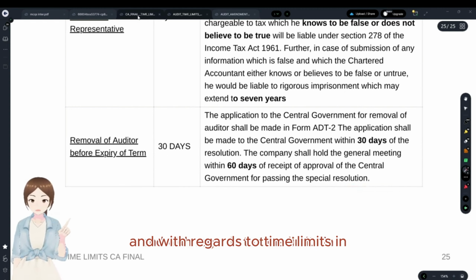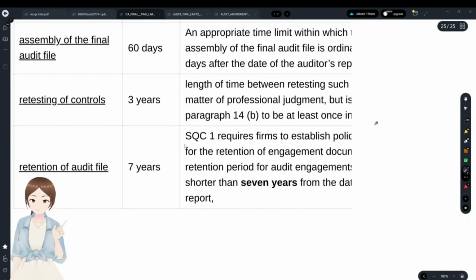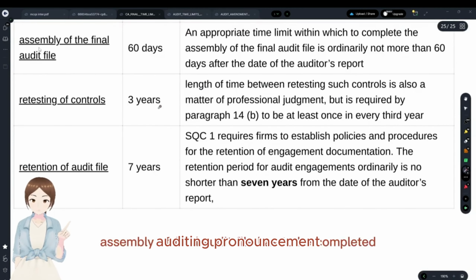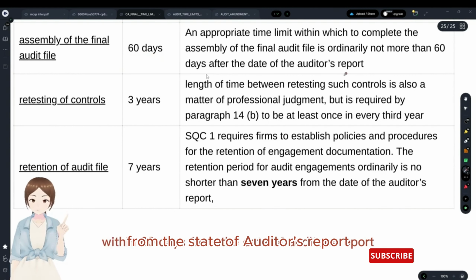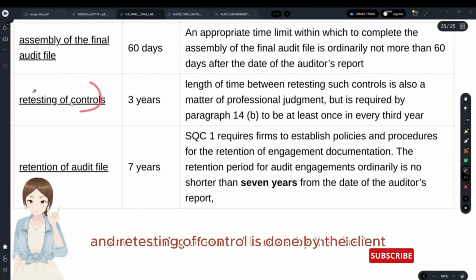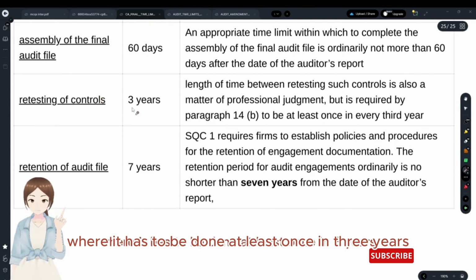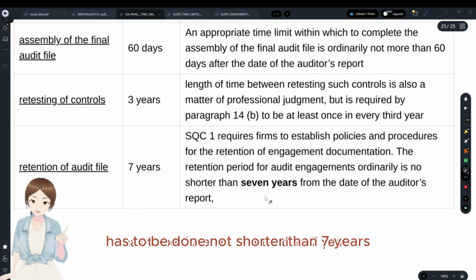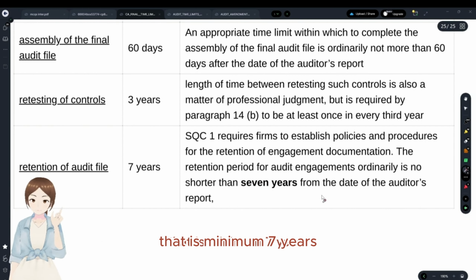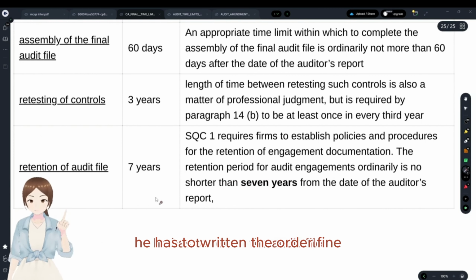And with regards to time limits in auditing pronouncements, assembly of the final audit file has to be completed within 60 days from the date of the auditor's report, and retesting of controls is done by the client, where it has to be done at least once in 3 years, and retention of the audit file has to be not shorter than 7 years. That is, a minimum of 7 years he has to retain the audit file.